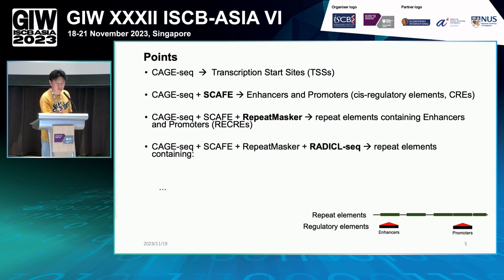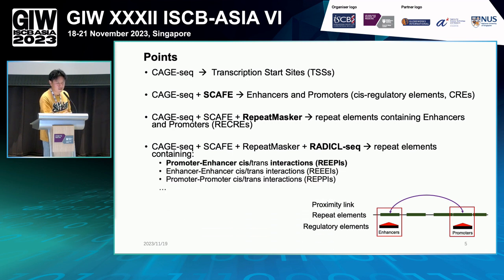And after that, we use radical-seq to find the repeat elements containing proximity links, because radical-seq will find the RNA and DNA interactions in the genome. So we got the promoter enhancer cis interaction and the trans interaction. And of course, we have EE cis trans interactions and PP cis trans interactions here.